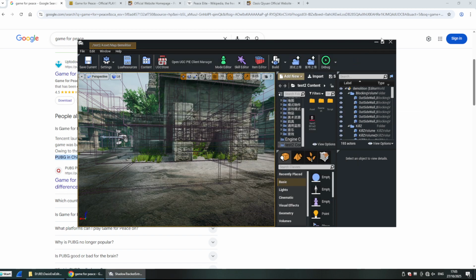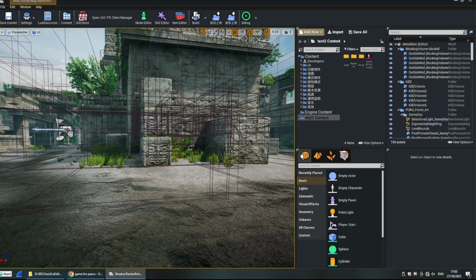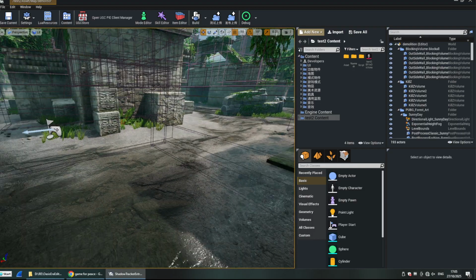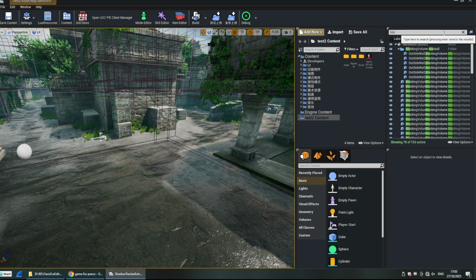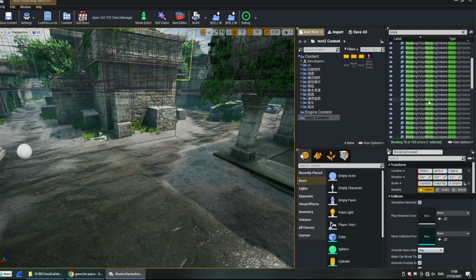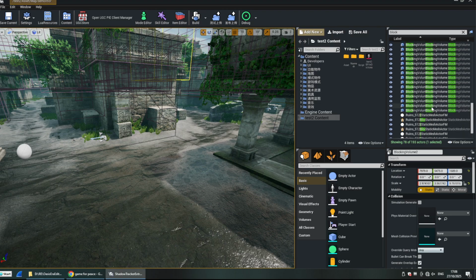So let's clear the view a little bit. As you can see, we're already in the editor, but there's a lot of stuff that's just annoying. I can probably select multiples.